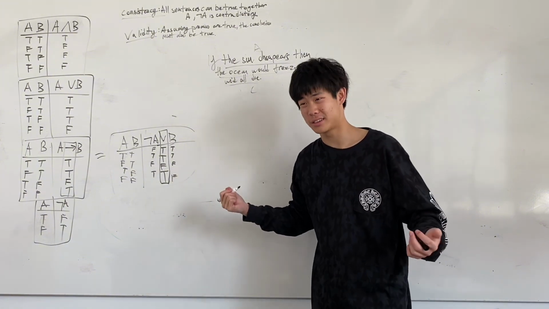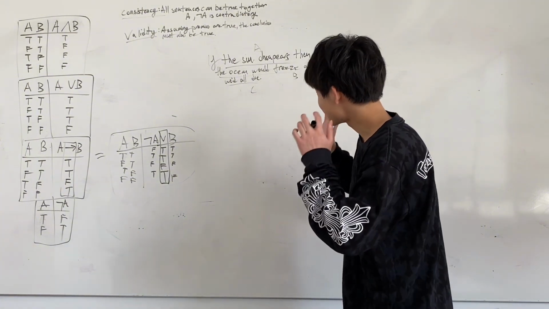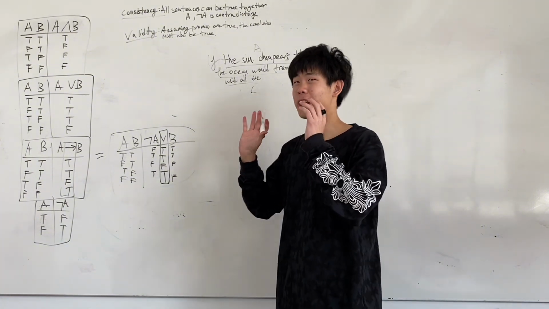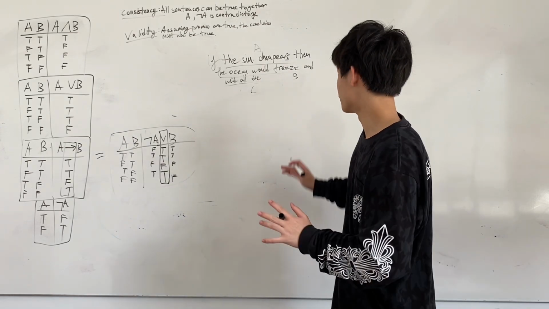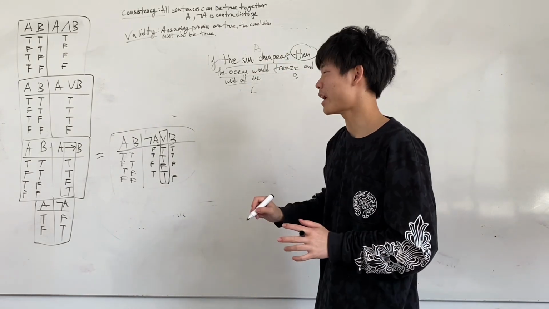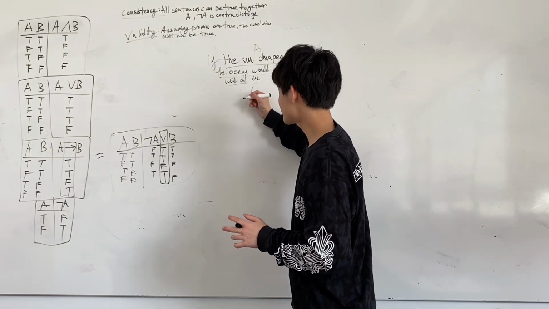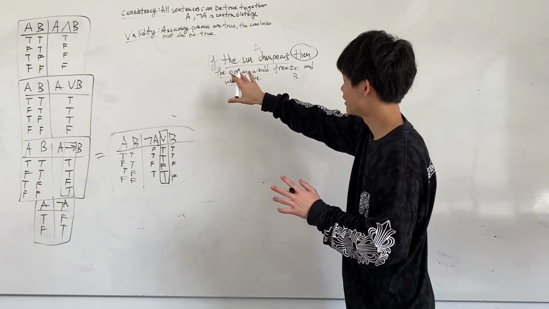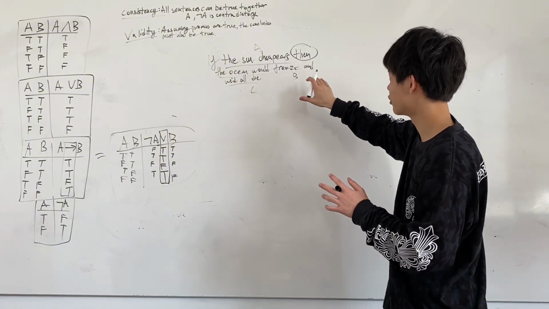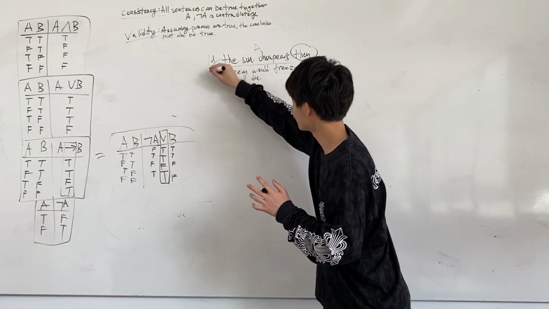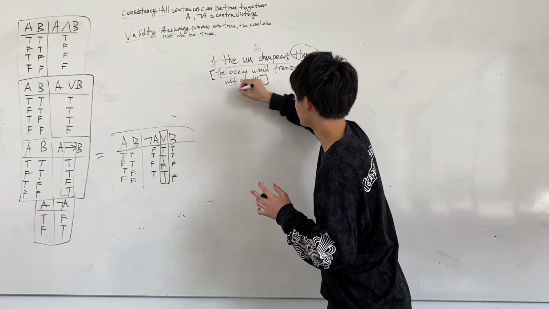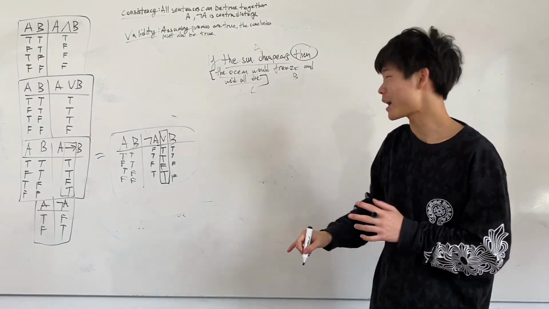Right? How do we translate this into symbols? There's actually a truth functor here that affects more things than the other. And that one is this word here, then. So this actually translates, so look, it says if the sun disappears tomorrow, then both of these would happen, right? So we actually need to put these with brackets around them.